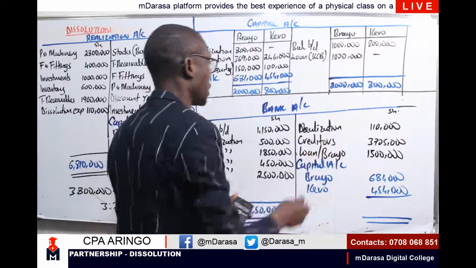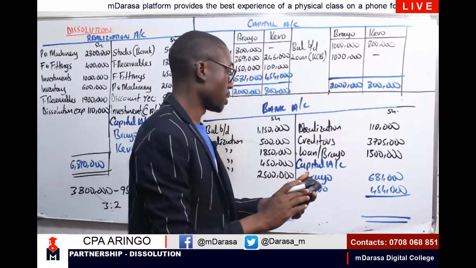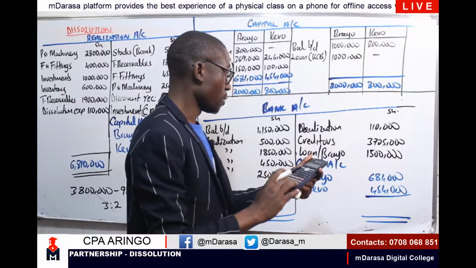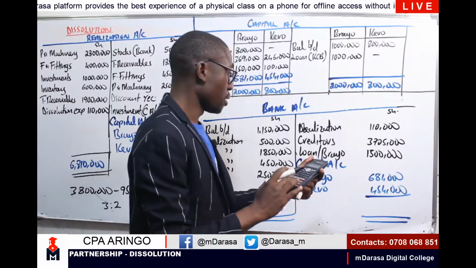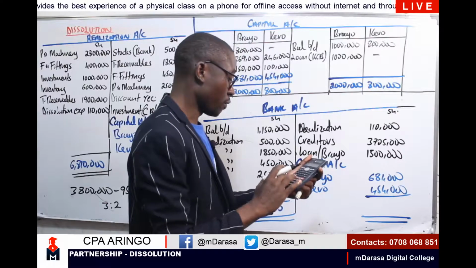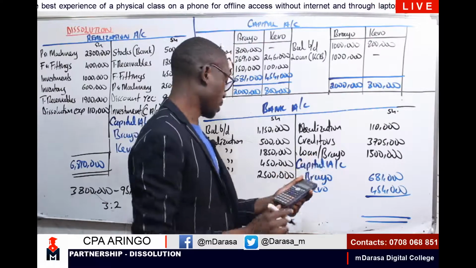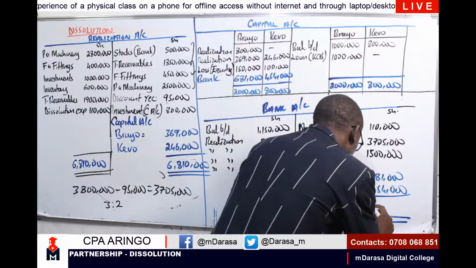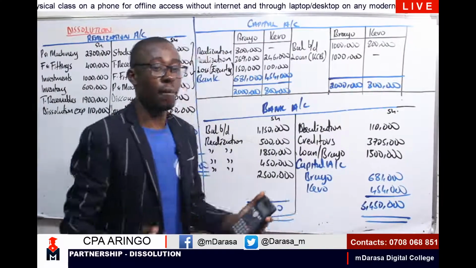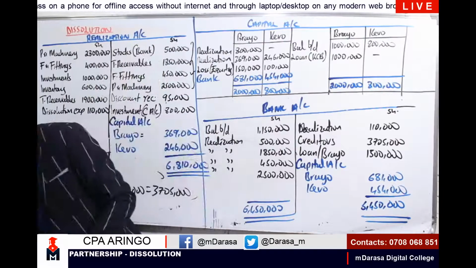What about on the credit side? On the credit side, I'm having here a figure of 110 plus 3,705 plus 1.5 plus 681 plus 454. I'm getting 6,450,000. So that is to say our bank account is a self-balancing account.